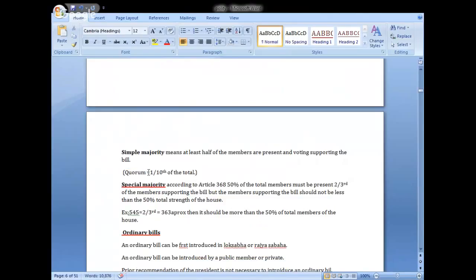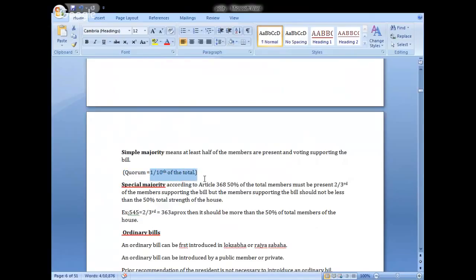Okay. That is quorum. 1 by 10th of the total. It means 1 by 10th of the 550 people have to be present during the discussion. Otherwise, we can't introduce a bill in the Lok Sabha or Rajya Sabha. Quorum has to be present for every discussion.